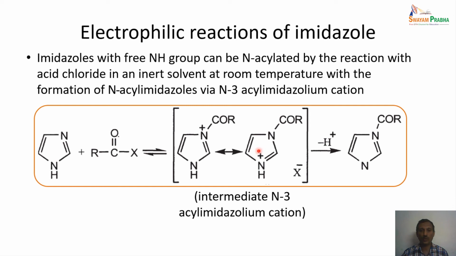Again, in this particular case also, the intermediate is the N3-acyl imidazolium cation. The initial attack of this electrophile happens on the pyridine nitrogen, and a base abstracts the proton from the pyrrole-like nitrogen, which leads to the formation of the final N-acyl imidazoles. So here again, what we see is one of the nitrogens getting converted to the other one. The substitution happens on the 3 position, which gets converted to the 1 position after the base abstraction.